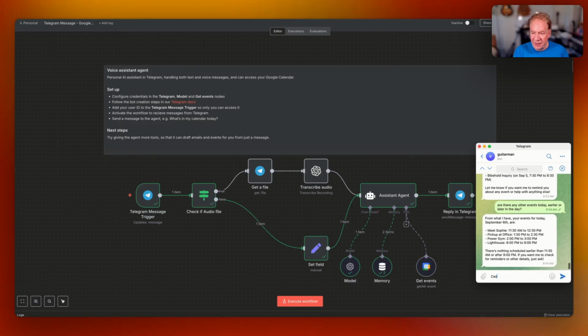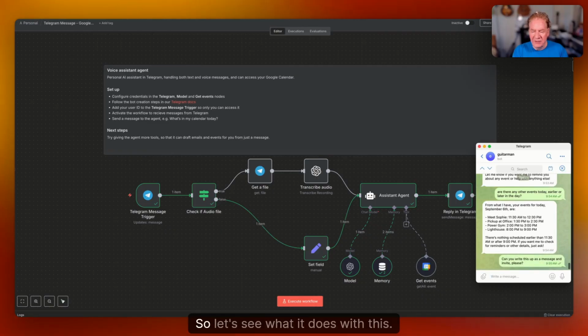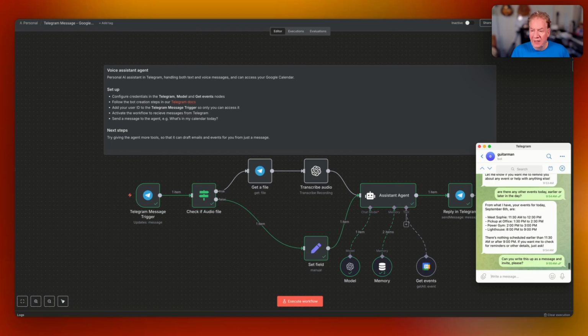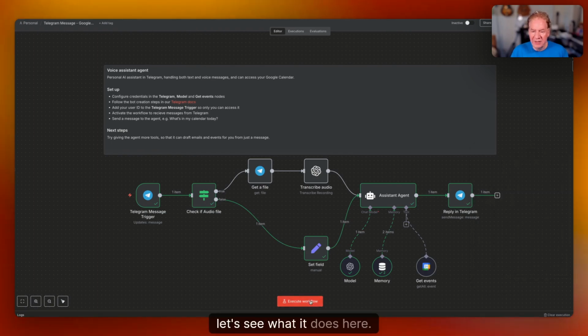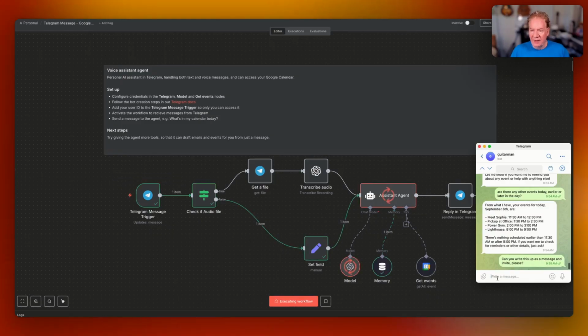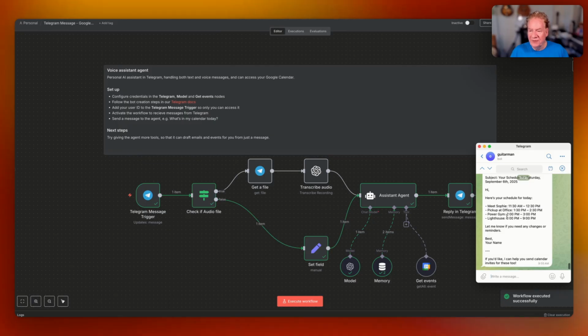Okay, so can you write this as a message and then invite, please? So let's see what it does with this. It's kind of a little generic, odd question to be asking, but let's see what it does here. So it's firing off again. I keep forgetting hitting the execute workflow.